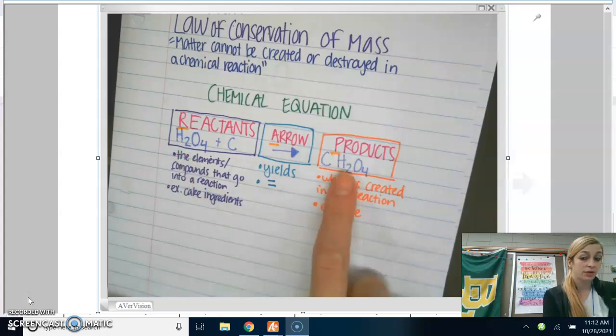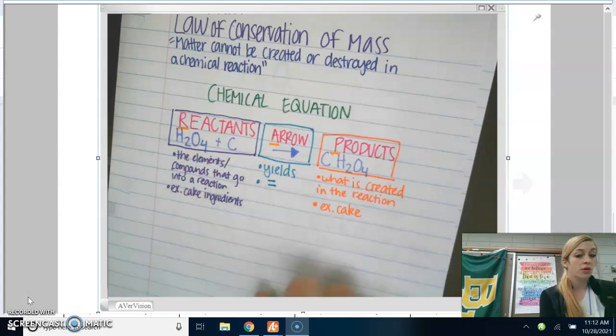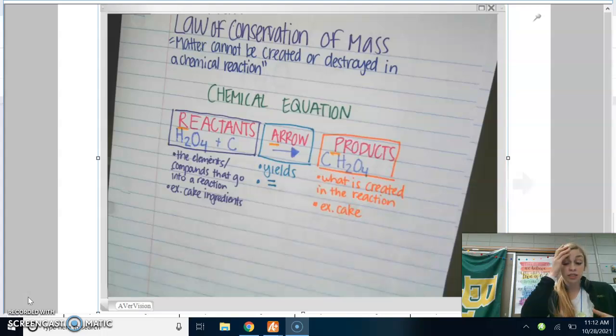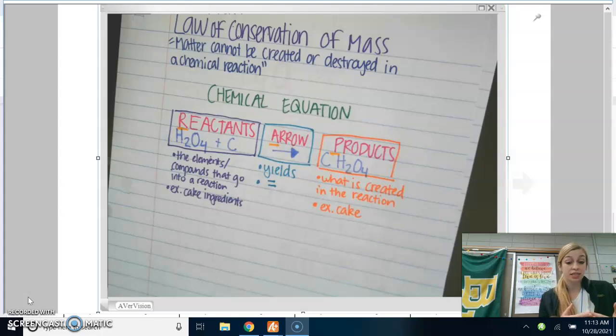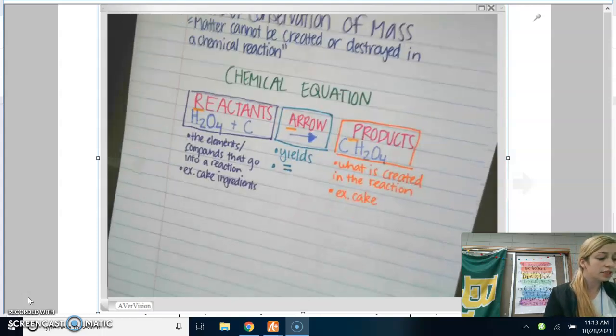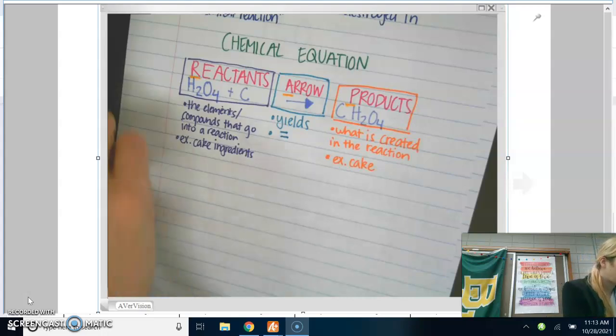On this side, I have 2 atoms of hydrogen, so they're the same. 4 atoms of oxygen, 4 atoms of oxygen, 1 atom of carbon, 1 atom of carbon. So this equation properly shows the law of conservation of mass. No matter was created or destroyed, but it was changed. It looks different. There's another very common way you will see this. So let's write a couple examples.